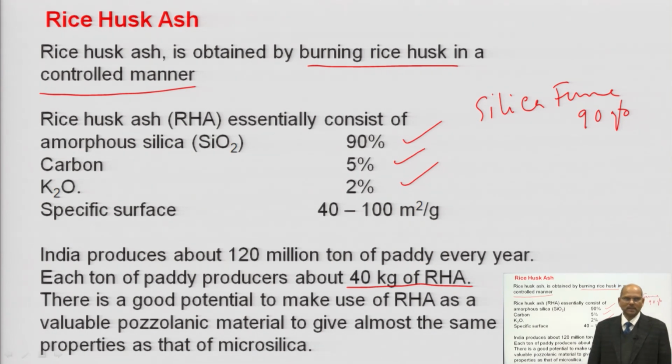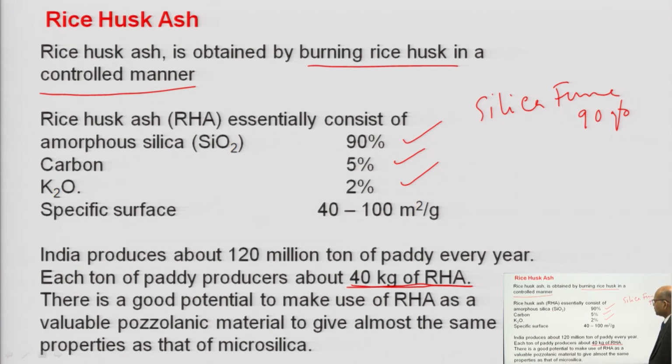So, with the help of that, you can also use this paddy rice husk as some fuel. Okay. So, if you are burning about 1 ton, so 1 ton means 1000 kg, you will get around 40 kilogram of rice husk ash. Okay. So, that is a very good quality of pozzolanic material that we are able to get here.